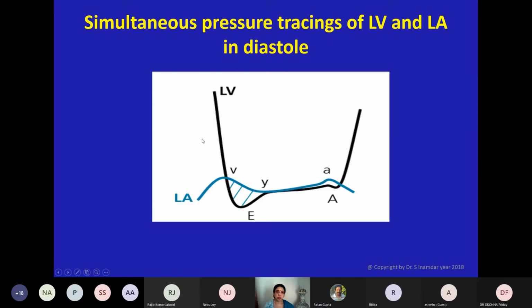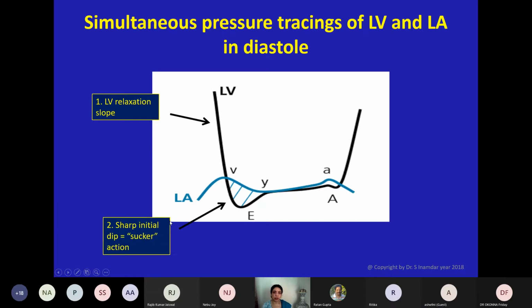This is a very important concept. This is the famous pressure tracing of LV and LA in diastole at the same time. This is the first dip in pressure during diastole. Whenever the ventricle relaxes, there is a pressure dip, which is also known as the LV relaxation slope.